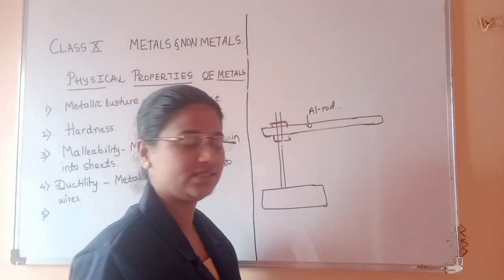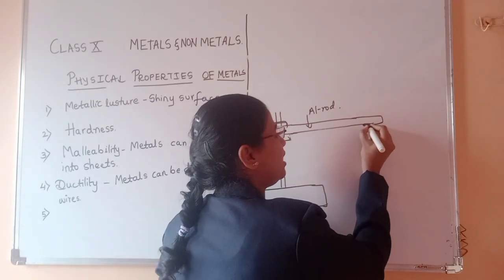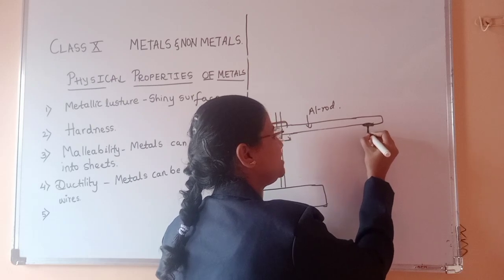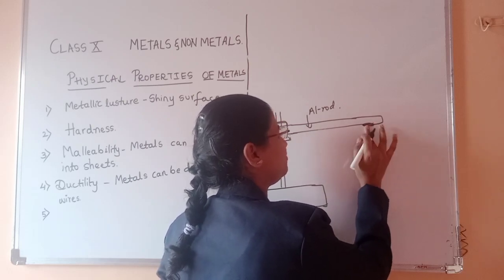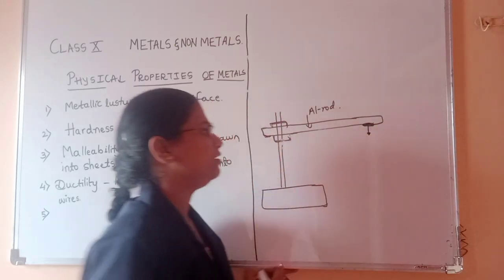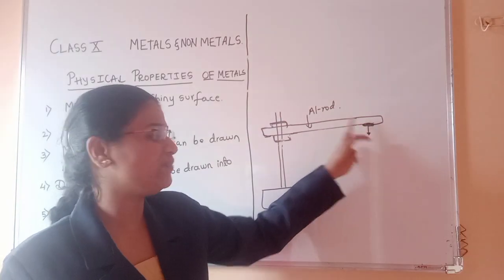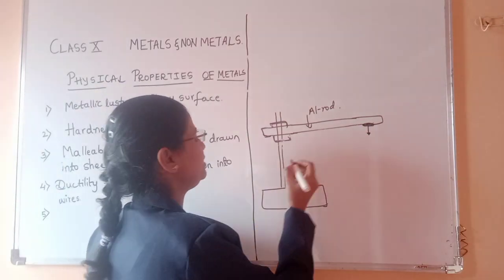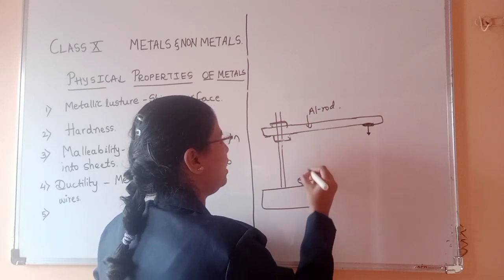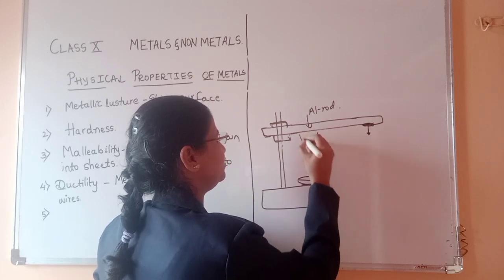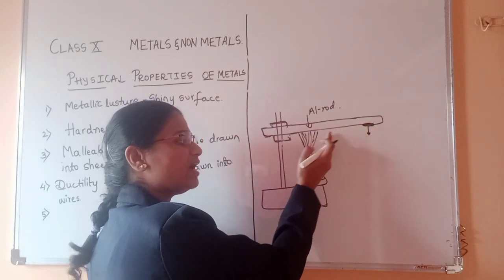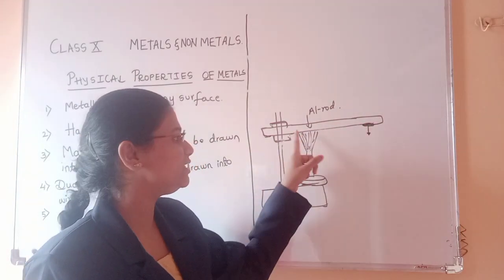I consider an aluminium rod, and at this end, using wax, I am fixing one nail. I used wax to fix it. So what is happening? Now I am heating with the Bunsen burner the other end of the aluminium rod, the part which is quite away from this nail.